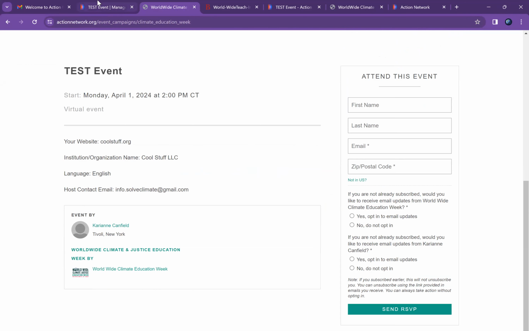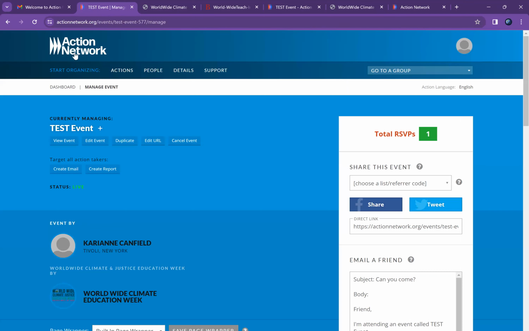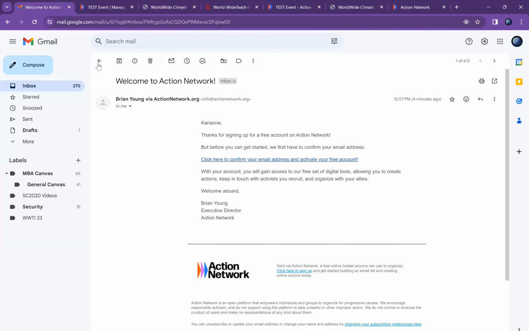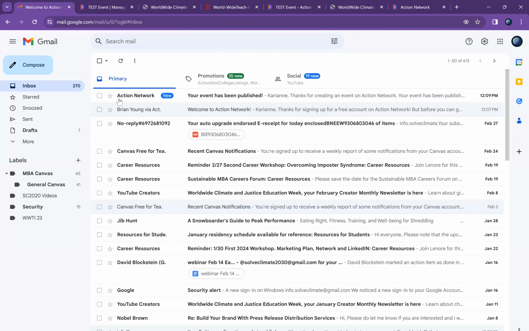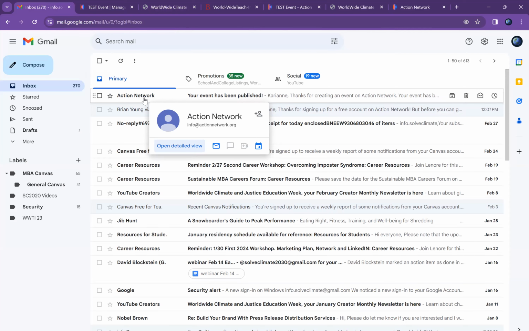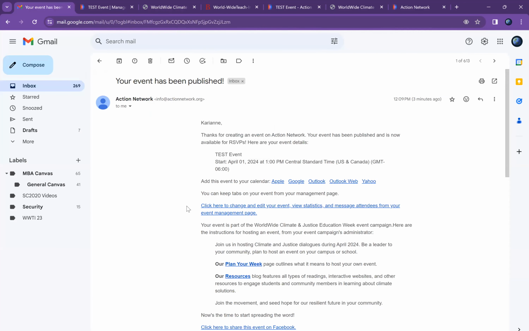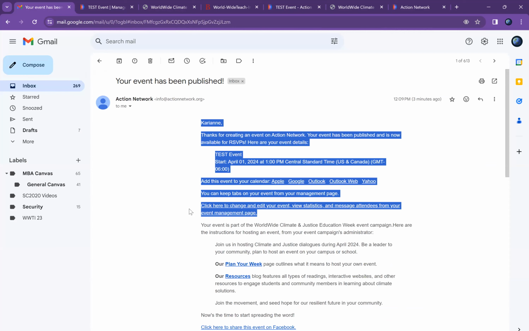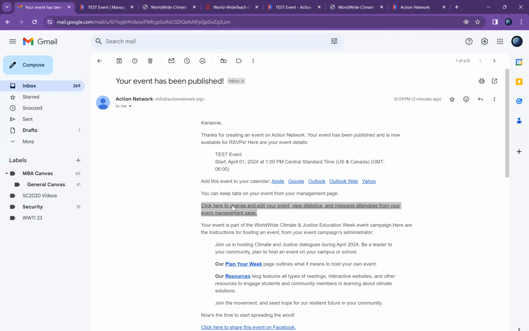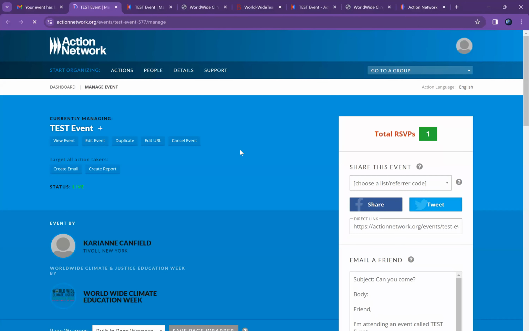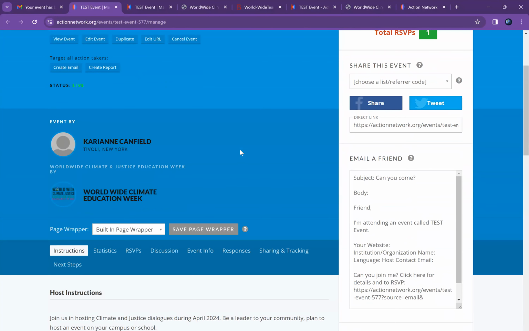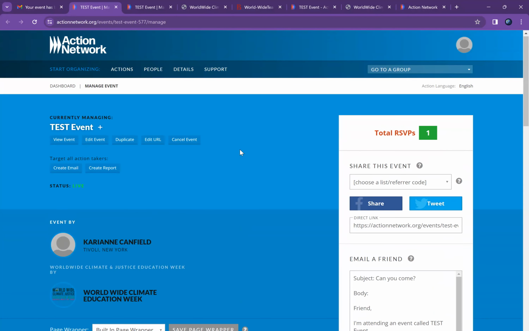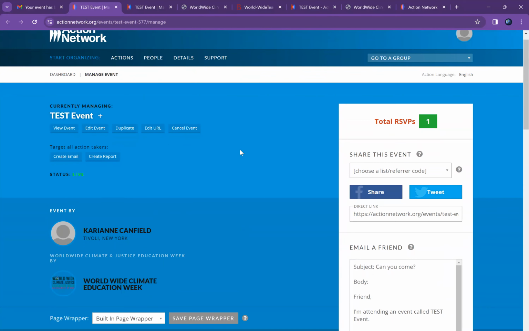If you do not have the link to your events here, maybe you didn't save it or it just got lost, that's okay. My recommendation for finding this page is to go back to your email and search for an email from Action Network that says your event is published. And then this part right here will lead you back to that event page where you can edit your details. So that's kind of the easiest way to find this information again.